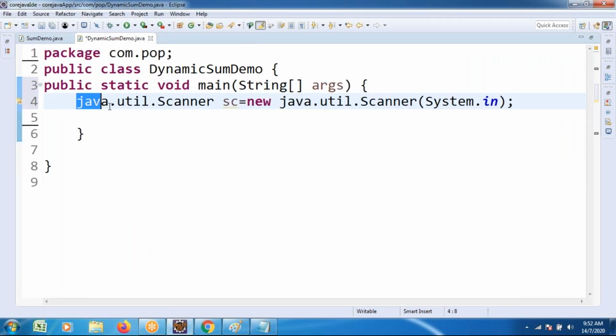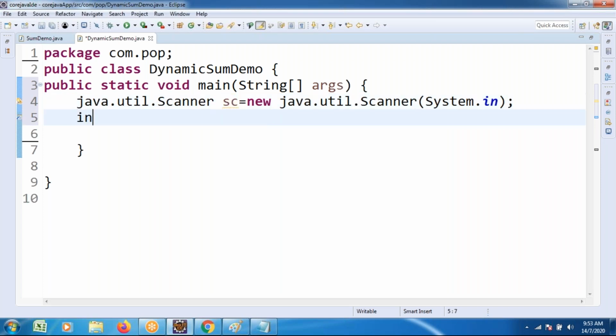Syntax for scanner class: java.util.Scanner sc is equals to new java.util.Scanner of System.in. Previously I took it here only, but now Scanner is a class.